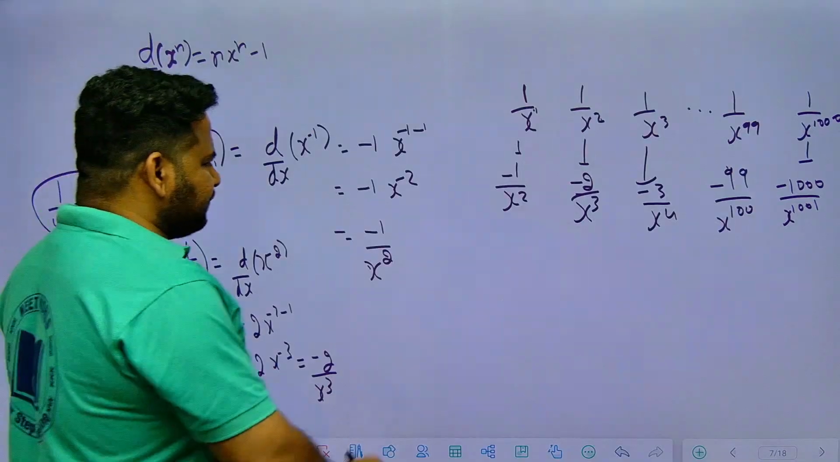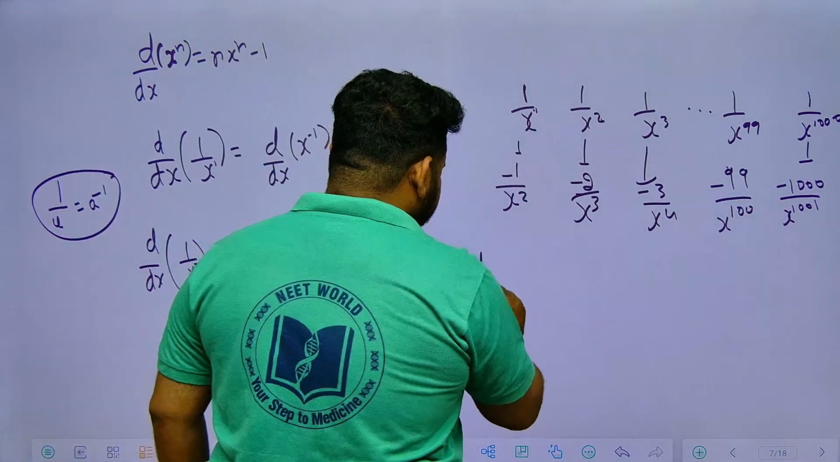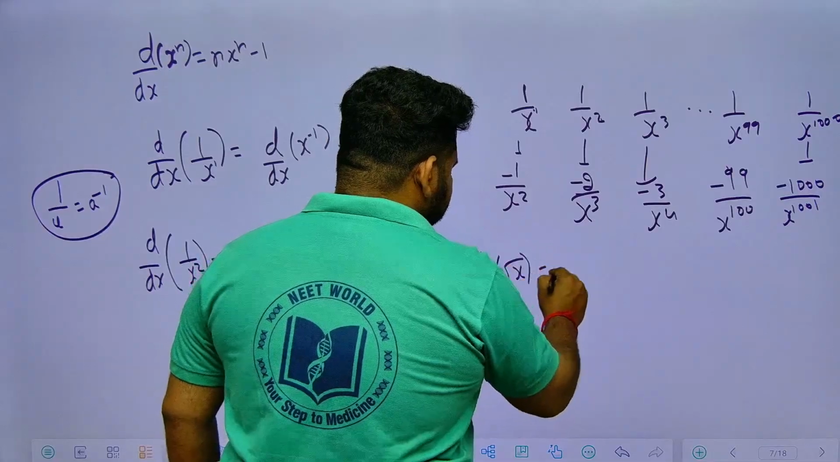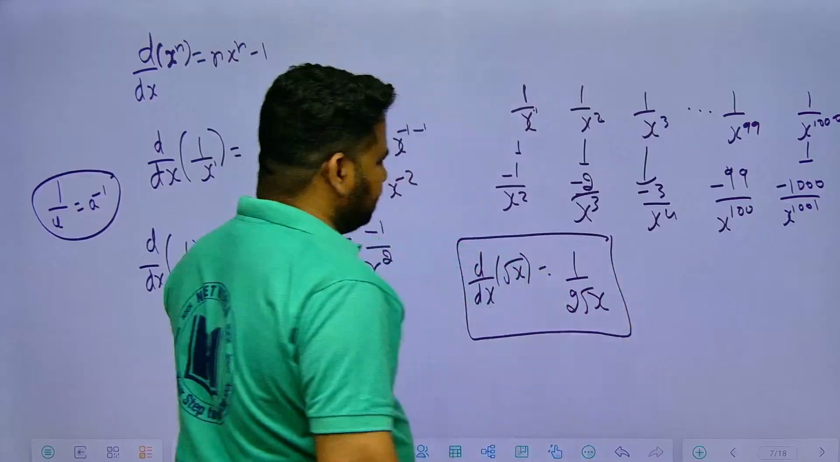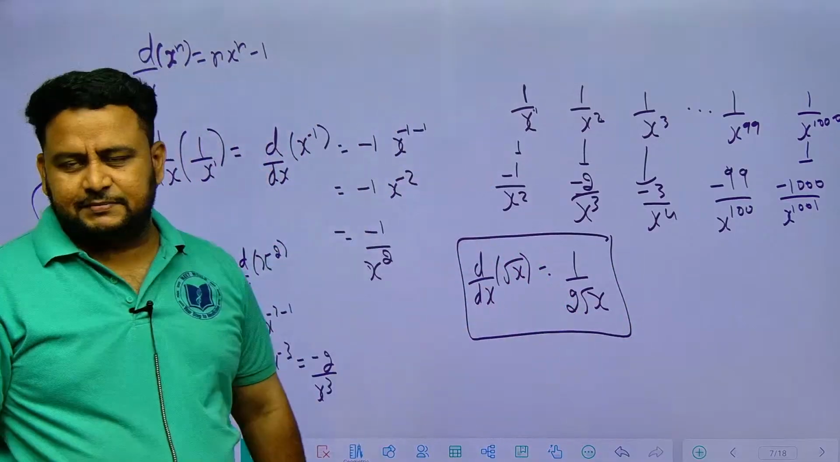Now similar to this, d by dx of root x is nothing but equal to 1 by 2 root x. You should remember this formula. d by dx of root x is 1 by 2 root x. Similar to this we can derive others. d by dx of root x is what?